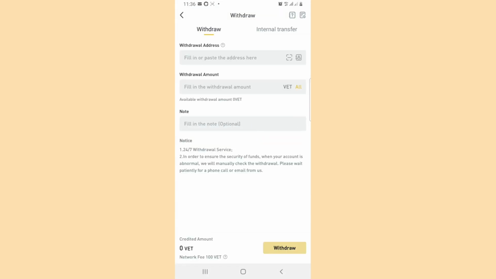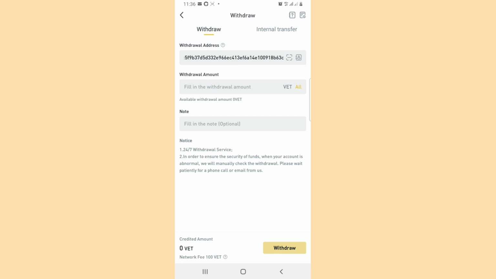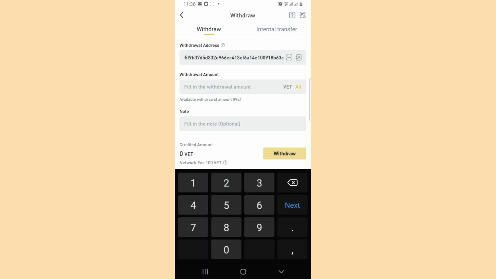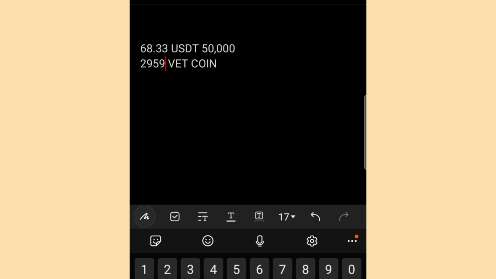All right, so you now come over to LBank and paste it here. Paste that address that you copied on Binance. You paste it there. Then you now come over to amount. What is our amount? You now copy that amount of vet coin. So you go over and paste it there, because that's what we are sending to Binance.